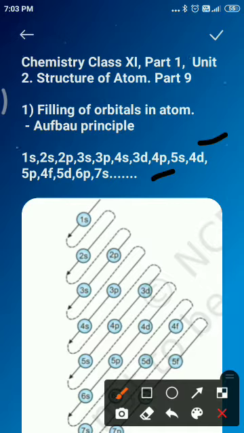The order may be remembered using the method given in the structure. You can see how the order is arranged. It starts from the top, 1s. Then the arrow shows the next orbital.